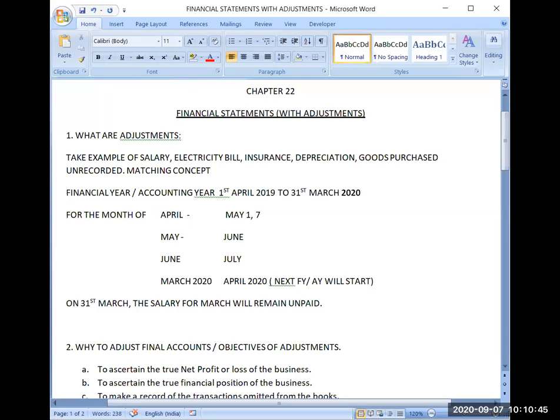So this is a trend. You will get your previous month's salary in the next month. This is the procedure. So that's why the salary of March, they are not paying it late. It is as usual, the whole procedure. It will get due on April 1 or April 7 in the next year.